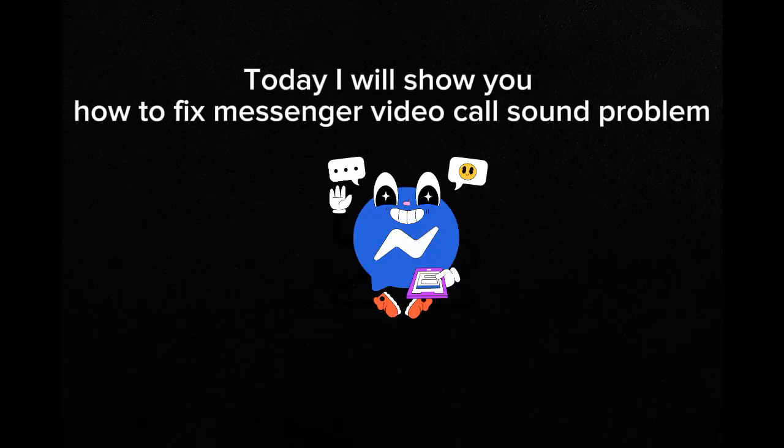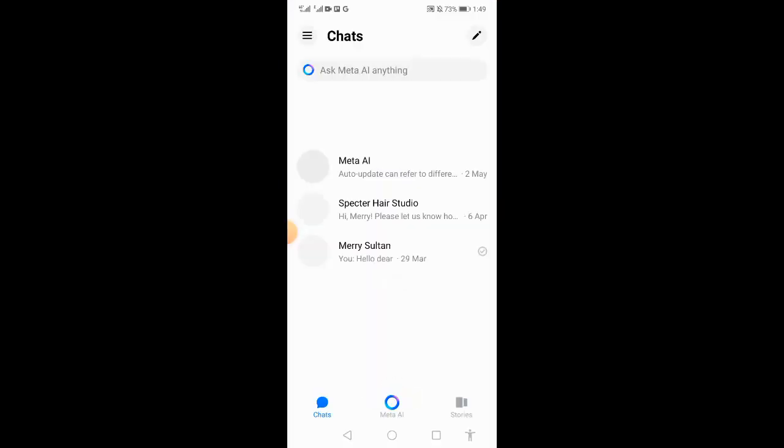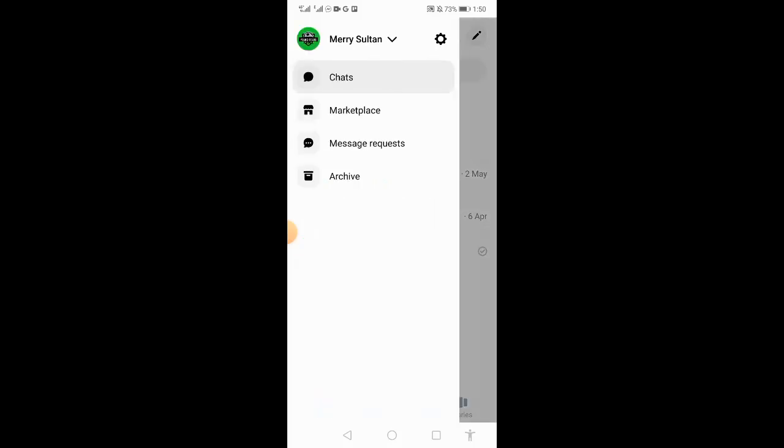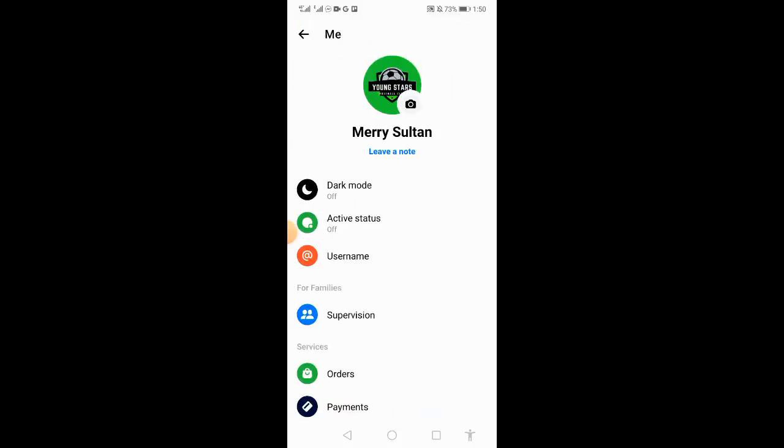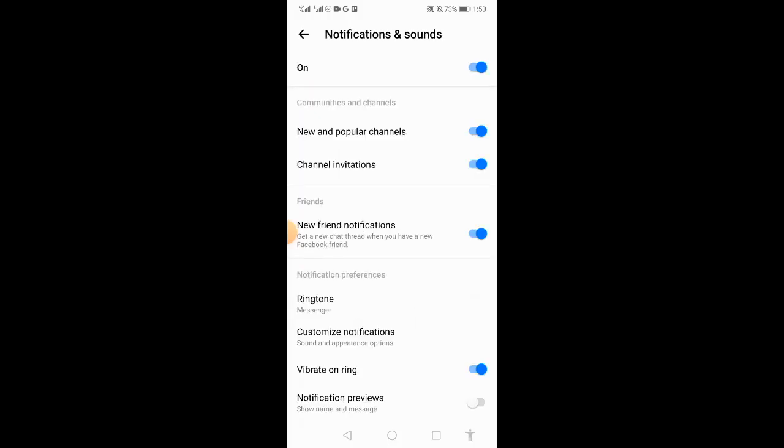Today I will show you how to fix Messenger video call sound problem. So you have to just open your Messenger app. When it's open, on the top left you have to click the horizontal line of settings, then click the circle settings, and there is notification and sounds.